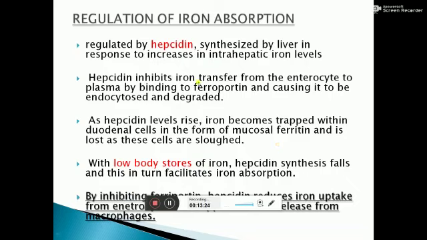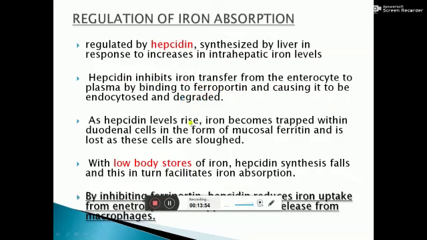Regulation of iron absorption. Iron absorption is regulated by hepcidin, which is synthesized in the liver in response to an increase in intrahepatic iron levels. So when intrahepatic iron levels are increased, hepcidin inhibits iron transfer from the enterocyte to plasma by binding to ferroportin and causing it to be degraded and endocytosed in the cell.